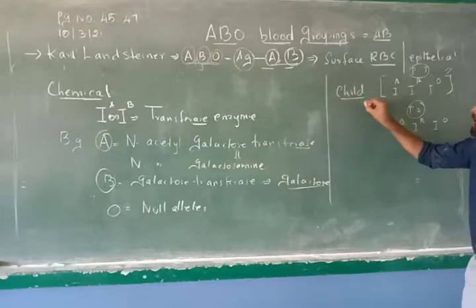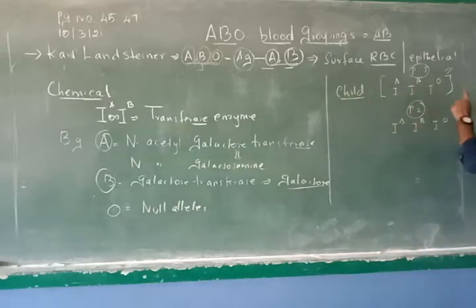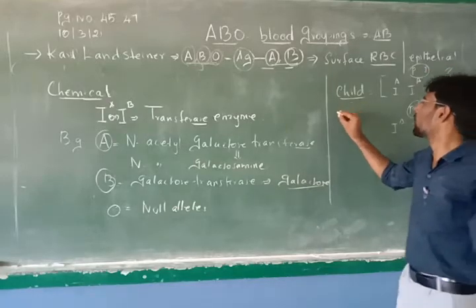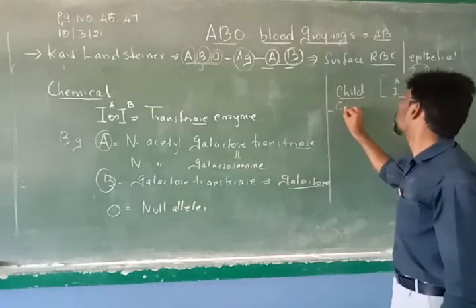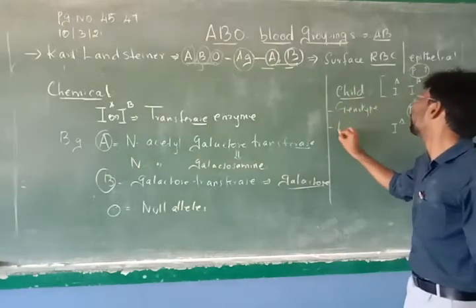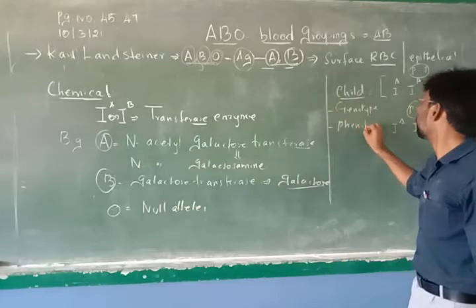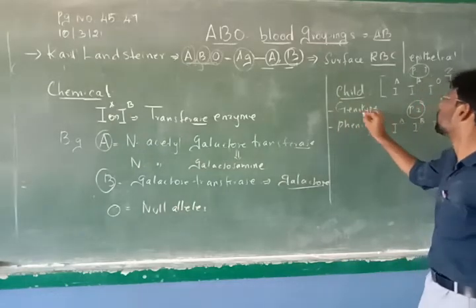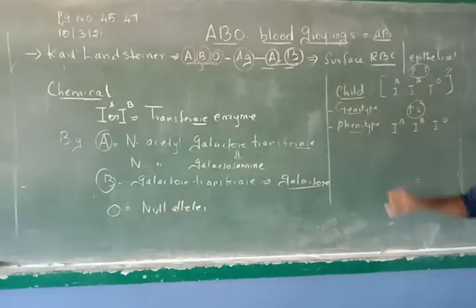If the child receives one of these alleles from each parent, what will be the two things? What will be the genotype of that child and what will be the phenotype? Pheno means the blood grouping. Geno means which gene decides the blood grouping.